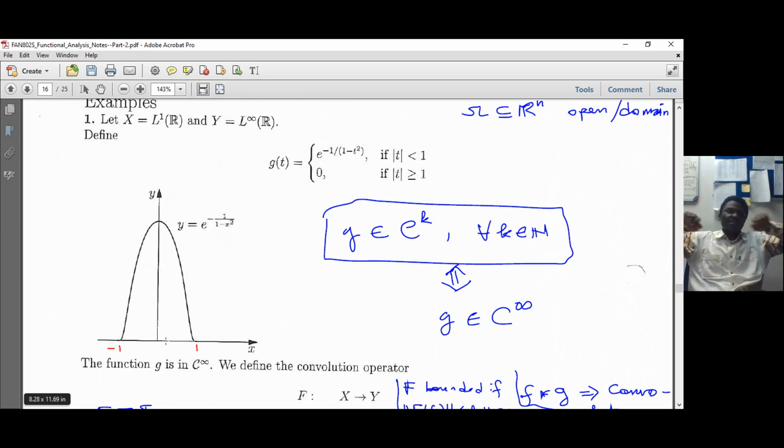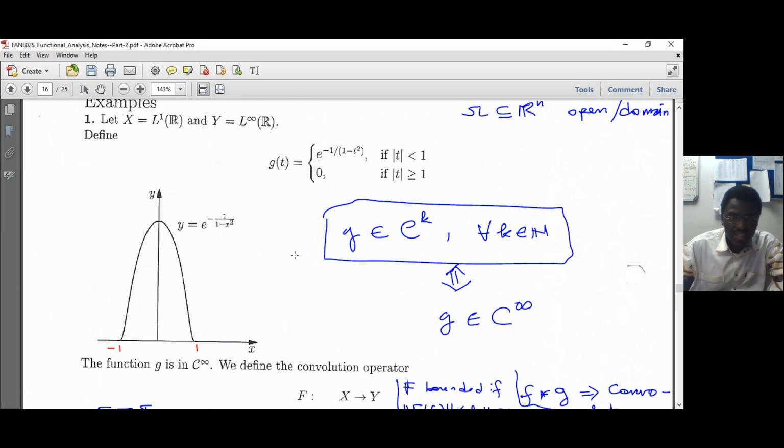And inside the open interval (-1, 1), the value is this. You see that it is a bell-shaped function. It's a Gaussian-like one. That's the shape.